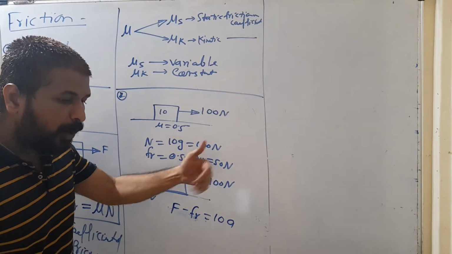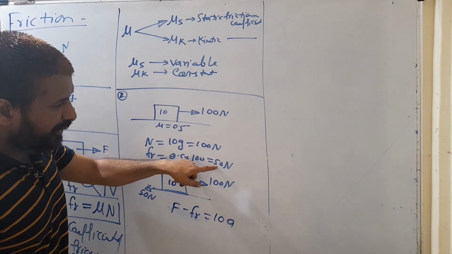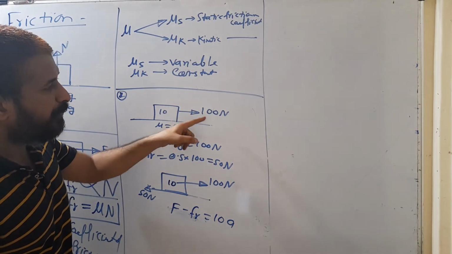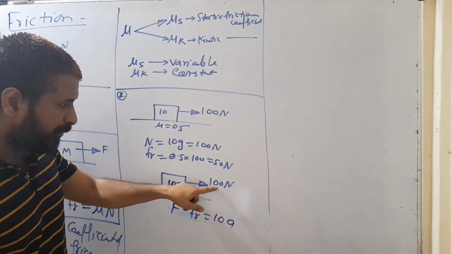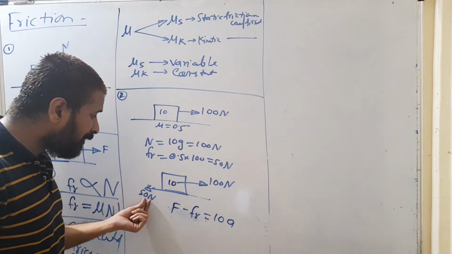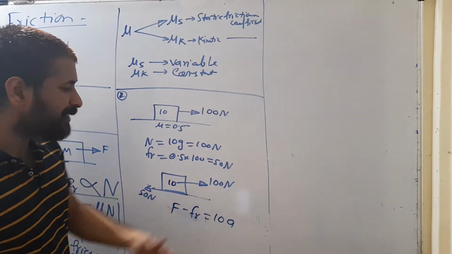ऐसा otherwise तो कोई block move ही नहीं करेगा. So friction एक limit तक increase करता है. It increases till 50 Newton. Beyond that 50 Newton, if your force is greater than that frictional force, 100 Newton. So because applied force is greater than the developed frictional force, due to this greater applied force, this block is accelerated.